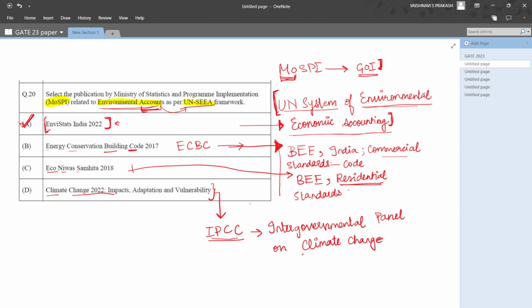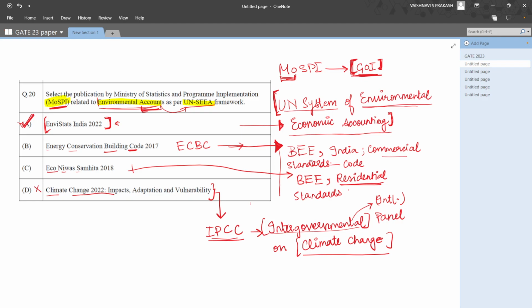So obviously this is related to climate change and it's an intergovernmental panel, which means it is international. But we're looking at a document that is released by the Government of India specifically for India, because MOSPI is a ministry that is only for India, whereas the intergovernmental panel is international and it's on climate change, and we're looking at environmental accounts. So obviously this is not the right answer.